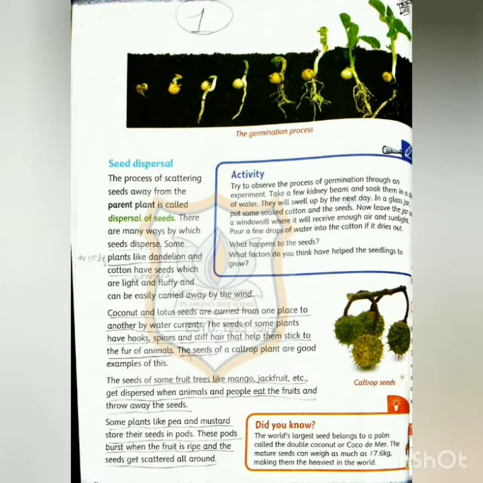So children, dispersal of seeds means in some plants seeds are very light and fluffy. So when wind comes, those seeds fly away with the wind from the plant, or we can say their parent plant, and that is called dispersal of seeds. There are many ways by which seeds disperse.